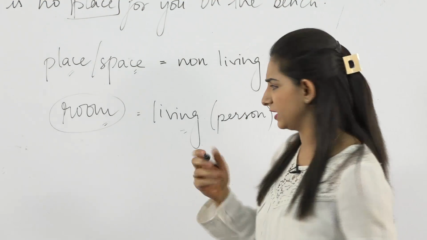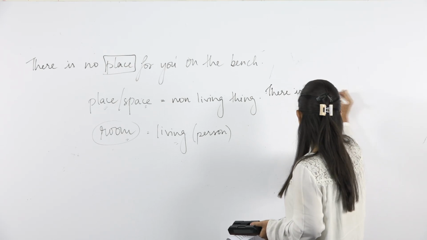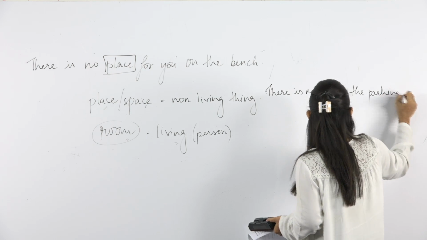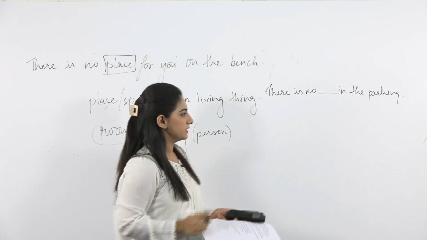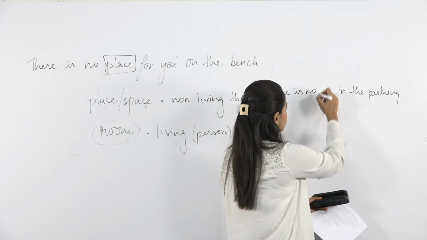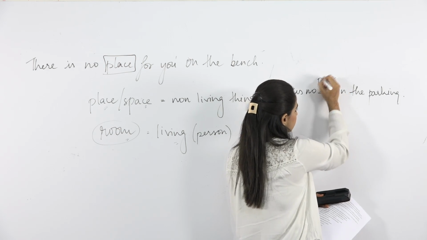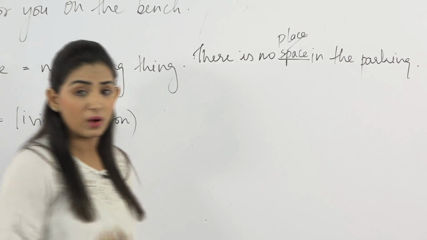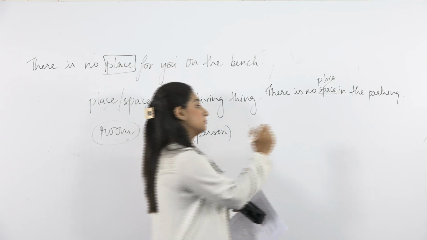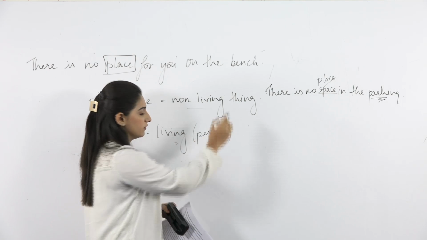For example, if I give you, there is no dash in the parking. Now tell me, what should we place in this sentence? We will place, there is no space, or we can place, there is no place in the parking. Why have we written place or space here? Because this area, parking, is used for vehicles and vehicles are non-living things.